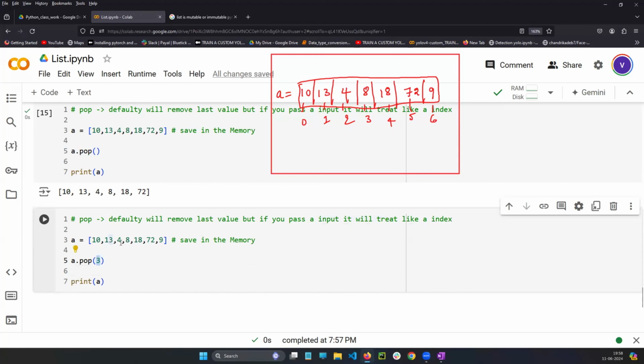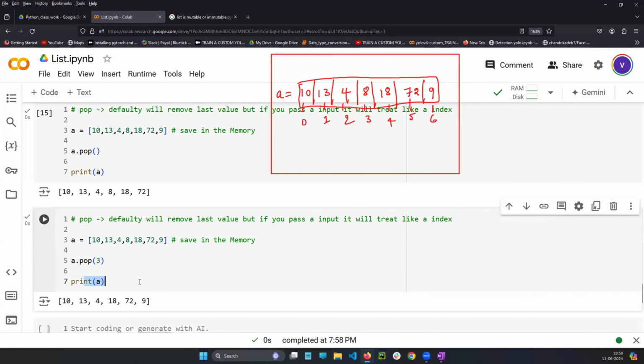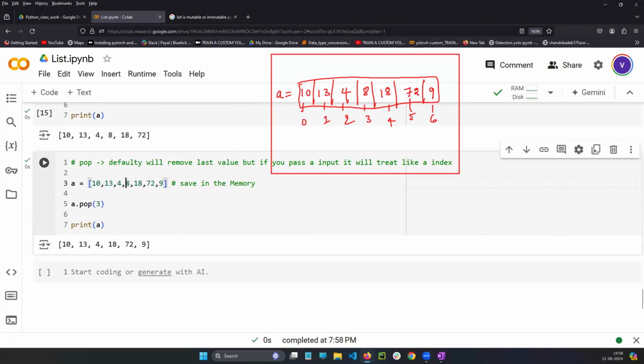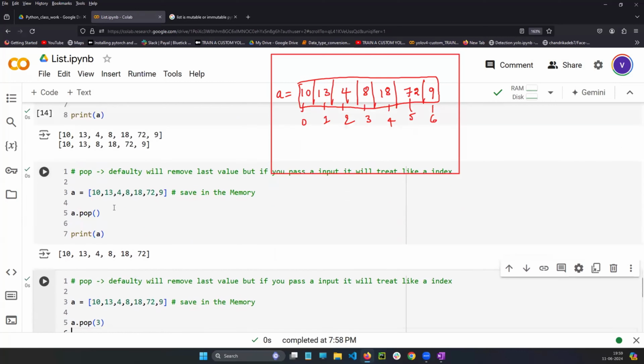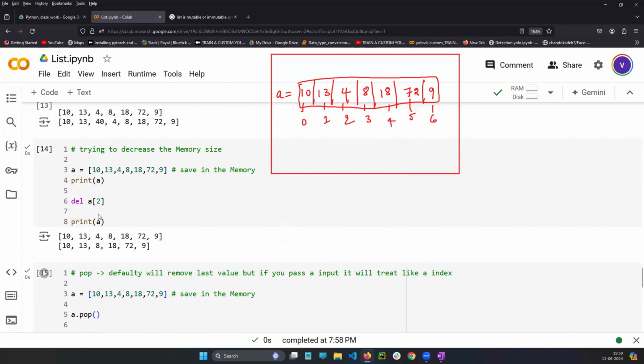If you pass 3, it will be applied on A, and it will remove the third index position. And if you print A, the third index position 8 will not be there. 4, 18 will be there, but in between 8 has been removed. So the value has been removed. That is the purpose of pop.